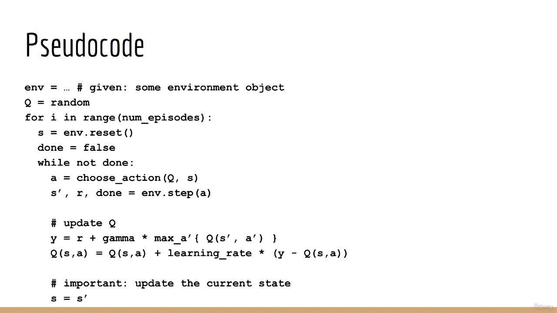Next, we use epsilon greedy to choose an action. Then we take a step in the environment. We get back the state S prime, the reward R, and the done flag. Next, we create the target for the Q update, taking the max over Q given the state S prime. Next, we update Q of S and A using the target we just calculated. Lastly, we update the current state S to be the next state S prime. Finally, when we exit the loop, we have found the optimal policy.